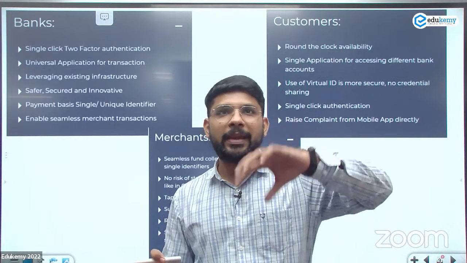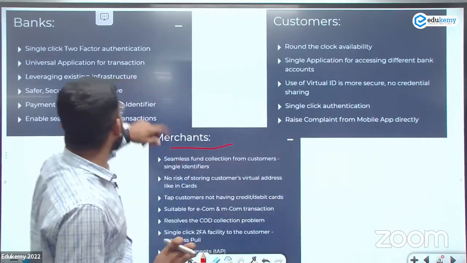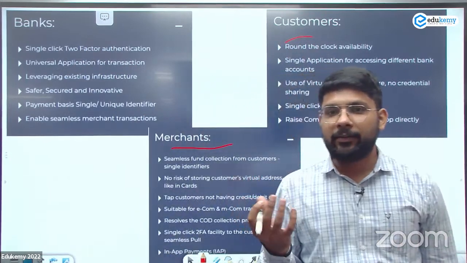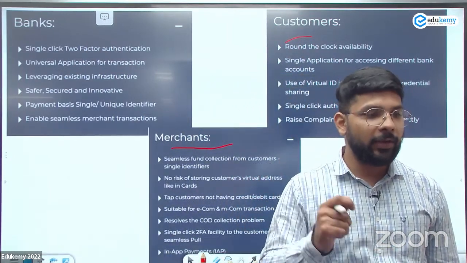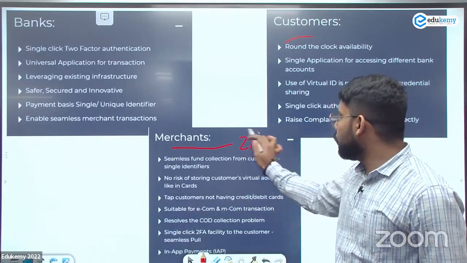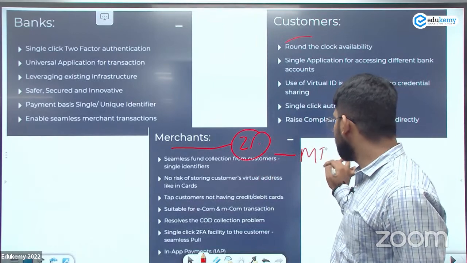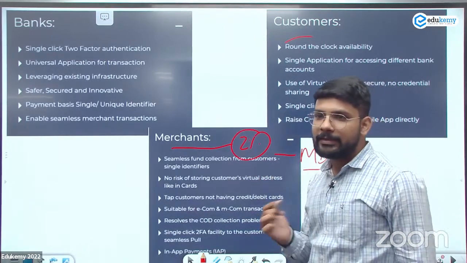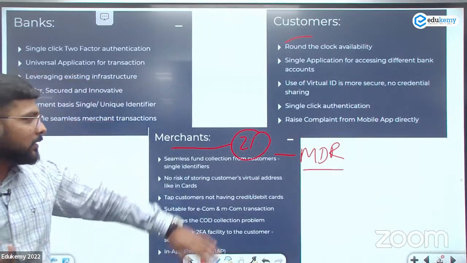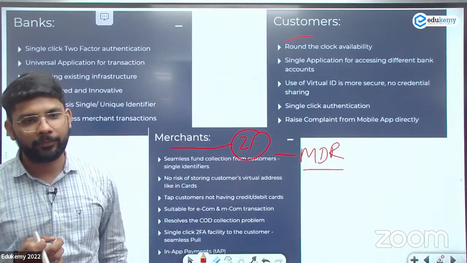So that's the main thing for the merchant. That is also the same for the customer. In the case of the merchant, when we are using the debit card or credit card, they are charging 2% of MDR, merchant discount rate. It means when we are paying 2,000 rupees, the merchant should pay 40 rupees to the bank.